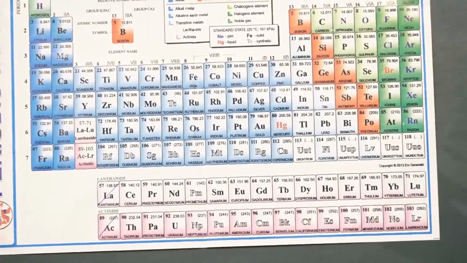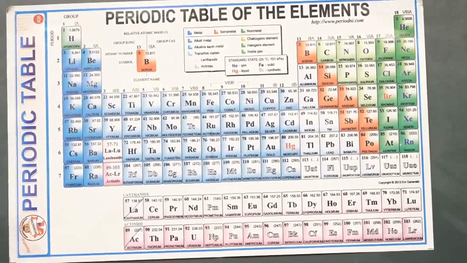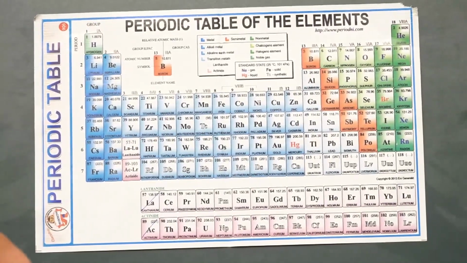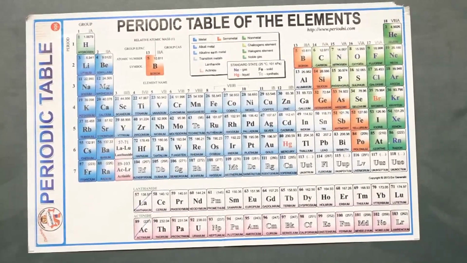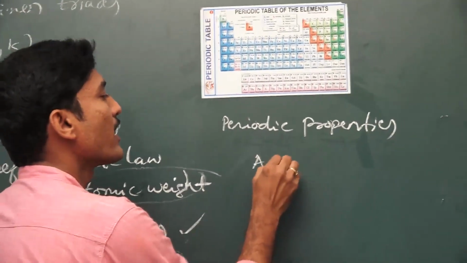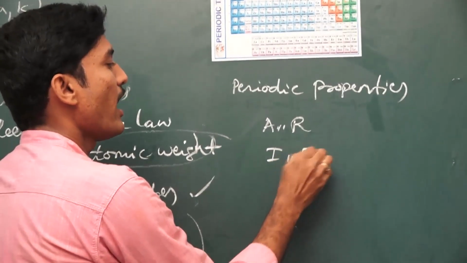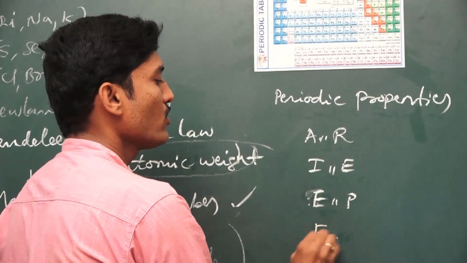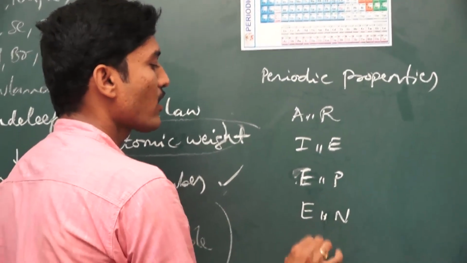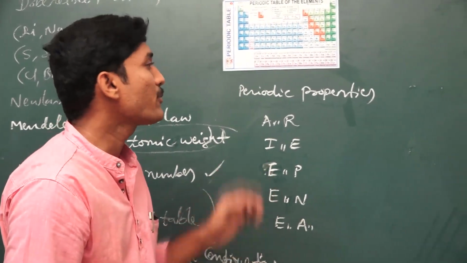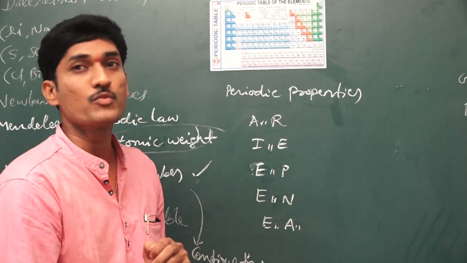In examinations, some questions are based on periodic properties, which vary from left to right in periods or from top to bottom in groups. The periodic properties are mainly atomic radius, ionization energy, electropositive character, electronegativity, and also electron affinity. These are the different periodic properties which may vary in periods and in groups.